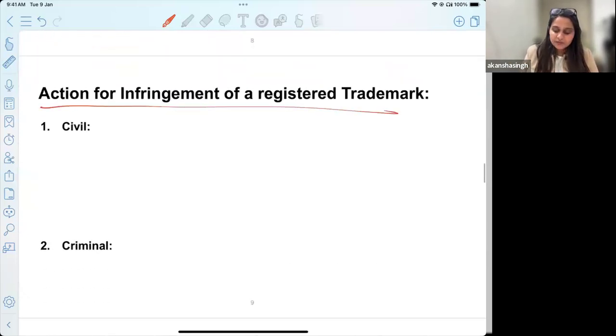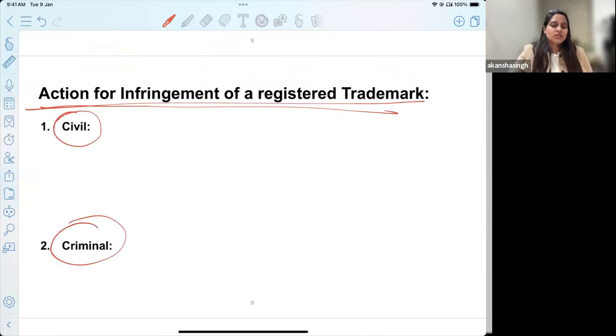Now, what are the actions for the registered trademark? There are civil as well as criminal actions that exist in this particular case. What could be the possible civil action that will help you if there is a trademark violation? Any answers? If, let's say, this is my trademark, and somebody else, my competitor, starts using it and starts building a business, what do you think I would want? Firstly, whatever loss has happened to me, I would want damages for that.